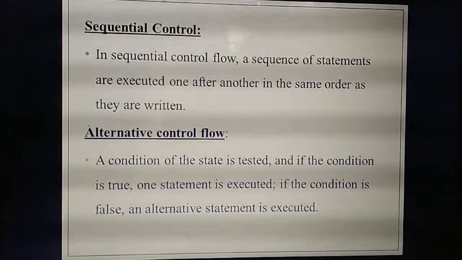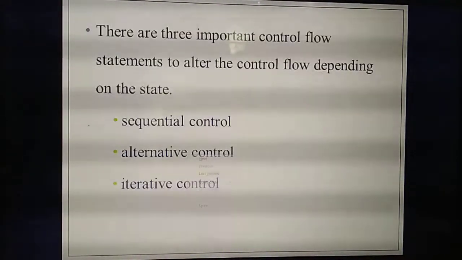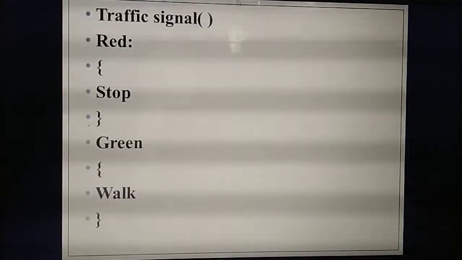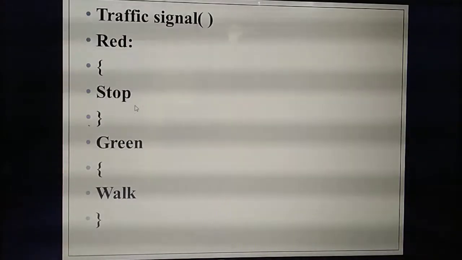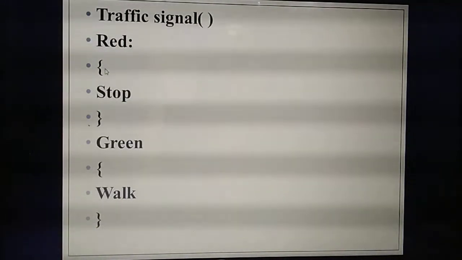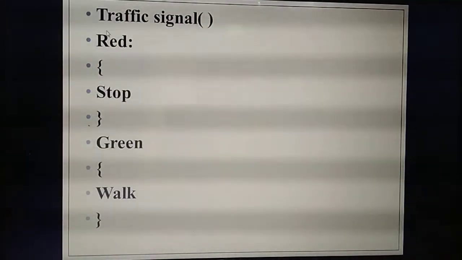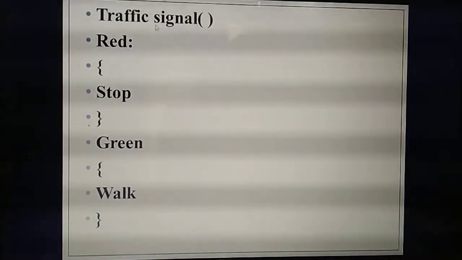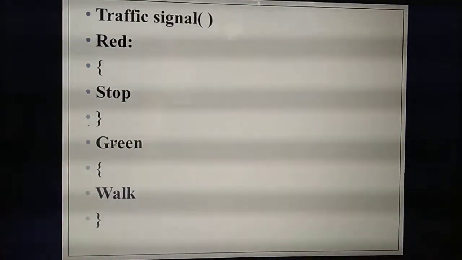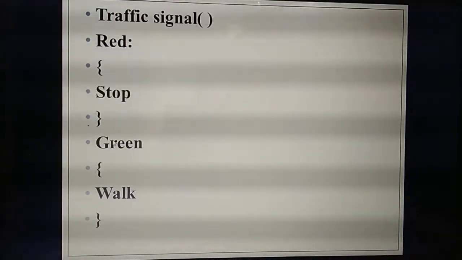For example, listen. In this program, any one of the conditions only becomes true. That means only one of the conditions can work at that time. For example, the light becomes red. Which condition becomes true now? Red. So only these 3 lines will execute. The next conditions are all false. Understand what is meant by true and false?